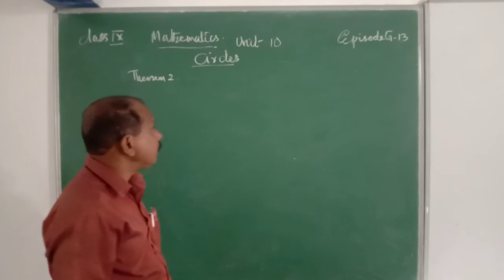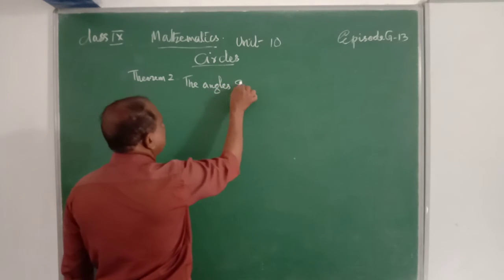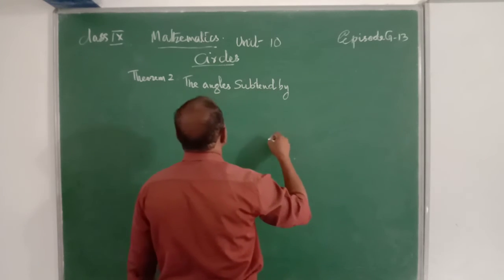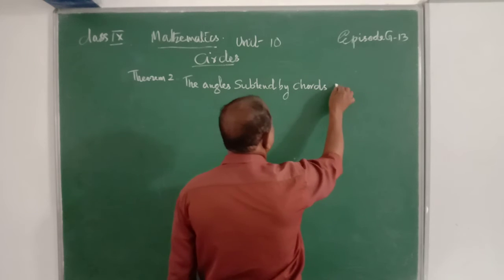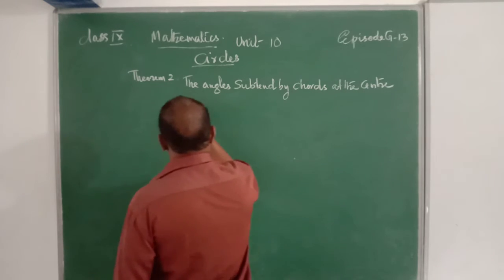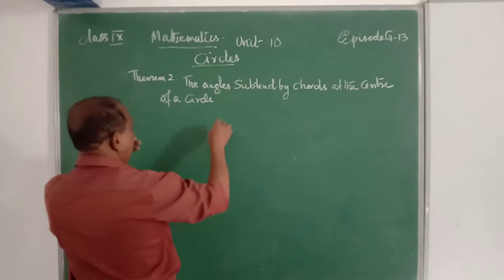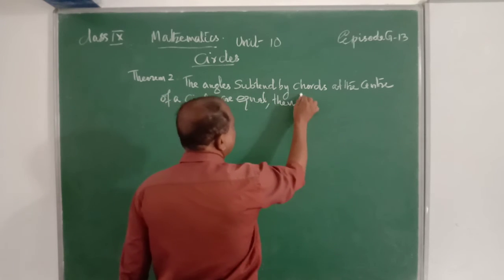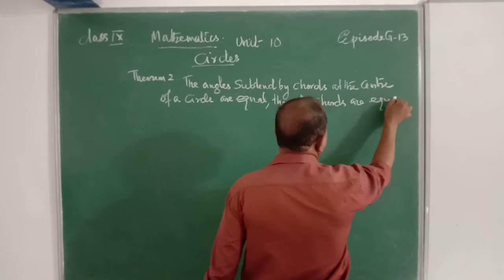Then the angles subtended by chords at the center of a circle are equal, then the chords are equal.